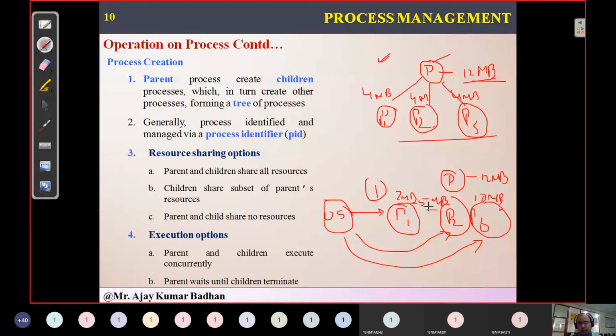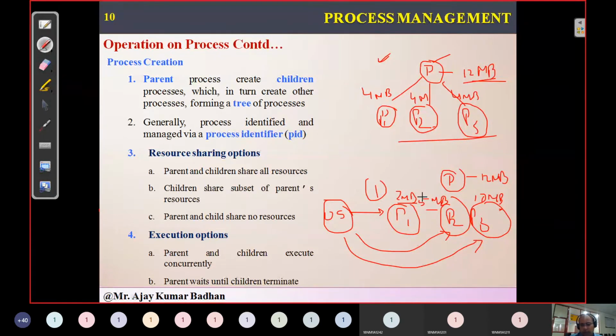This is something like a person having two children, and the government is giving resources to him, something like plots. If the land is given by the government, if a family has two children, the two children will be given land by the government, not by the parents. Parents will have their own property. It is something like that.